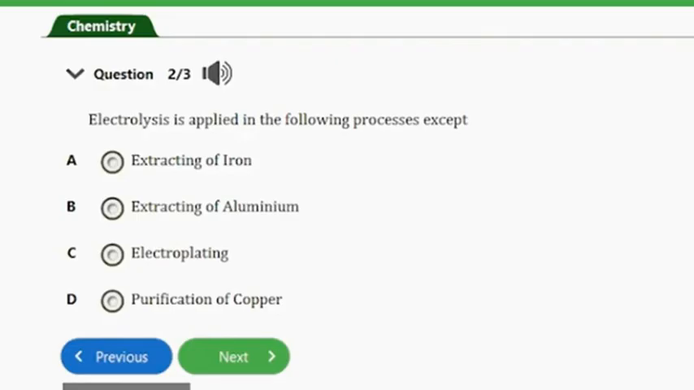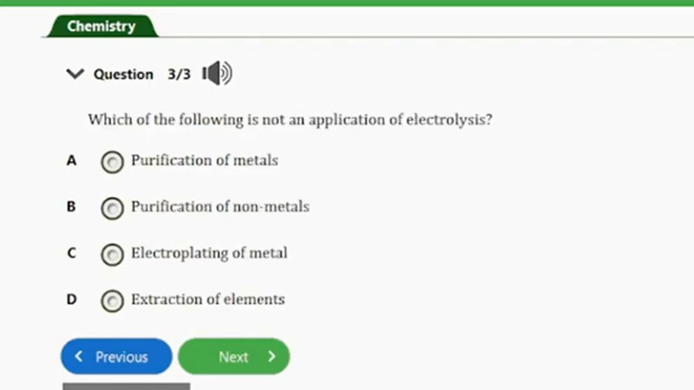So guys, the answer to this question here is option A, that's extracting iron. Electrolysis is not applied in the extraction of iron. Actually, electrolysis is a very expensive process and hence only used in very reactive metals such as aluminium, copper, and so on. So that's it. So let's consider the next and the last question, guys. That's question number 3 here.